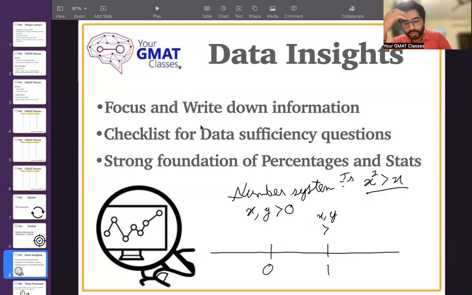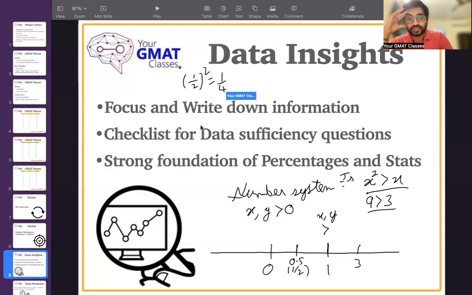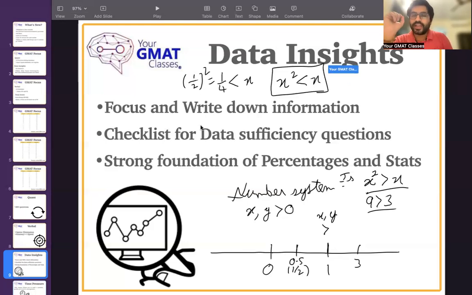If I take a number which is greater than 1, let's say 3, I get 9 is greater than 3, because x square is 9. This inequality holds. But if I take a value, let's say 0.5 or 1/2, then (1/2) whole square will be equal to 1/4. And 1/4 is actually less than x. So here I'm getting x square less than x, not greater than. That's why it's very important to have a certain checklist of eliminating and ensuring that you have done everything clearly.